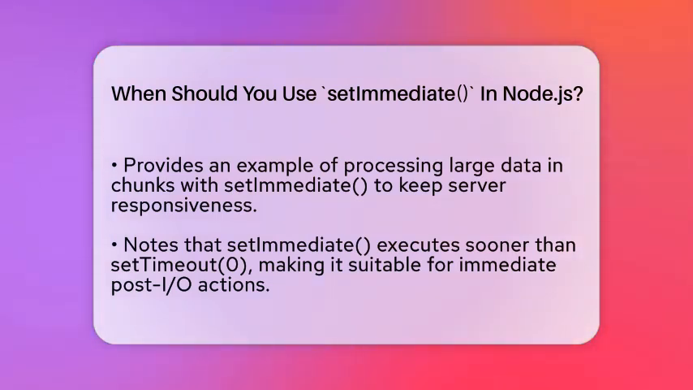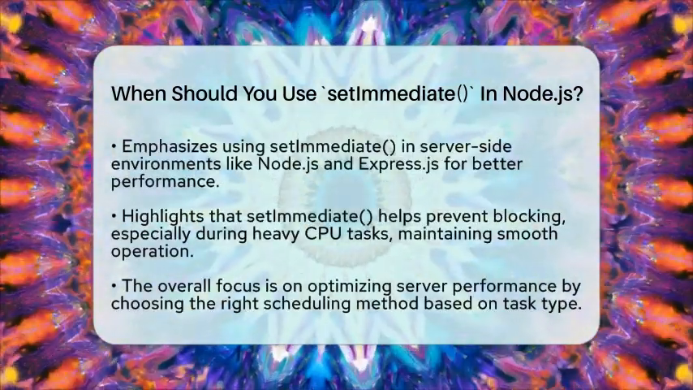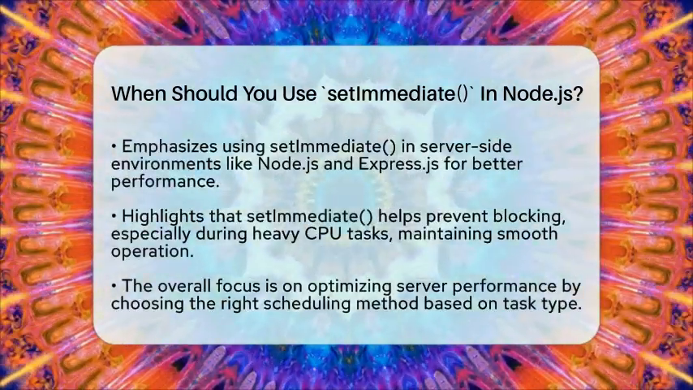Here's a simple example. Suppose your backend receives a big batch of data to process. Instead of running everything at once and risking blocking the server, you can do this: setImmediate(() => processChunk(data)). This schedules the processing to happen after the current poll phase, but before the next timers phase, keeping your server